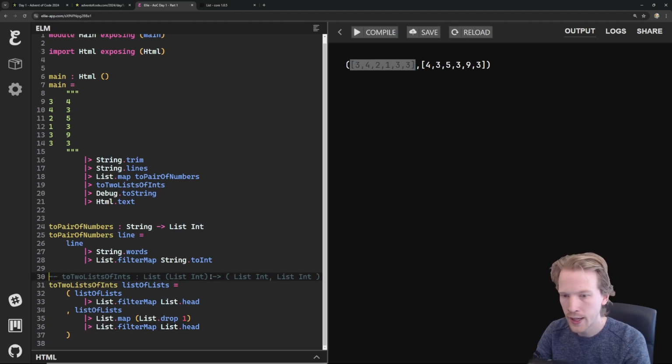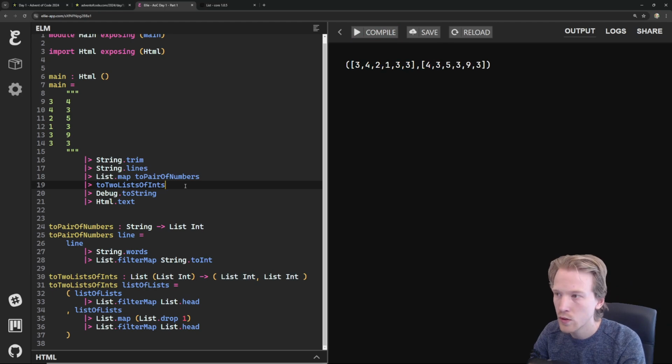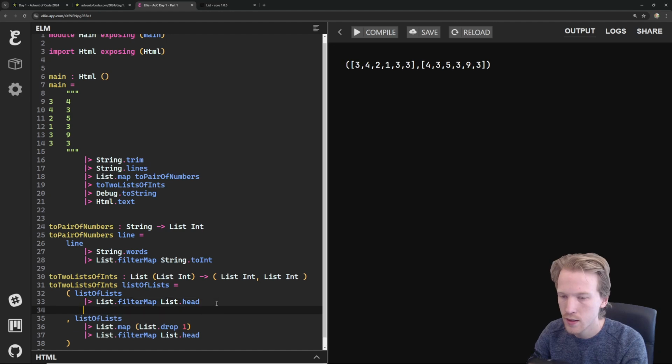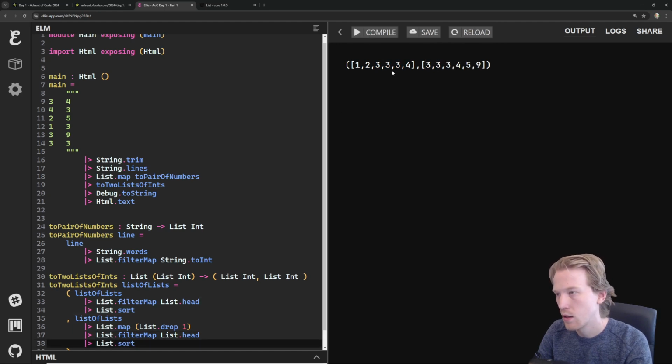So now we're ready to add this annotation because we are returning a pair of two lists. So that's the current value that we have. What I'm going to do next is sort each of these lists. If I call List.sort, it's going to sort this first list from low to high. So here now it's 1, 2, 3, 3, 3, 4, and I'm going to do the exact same thing to the next list. And so now these are each sorted.